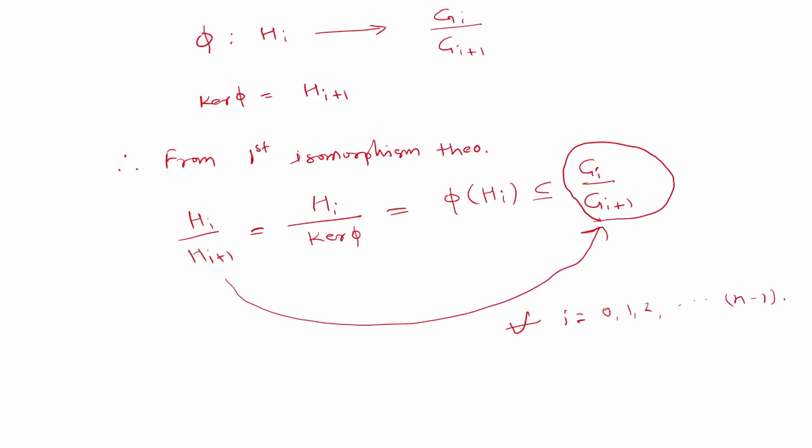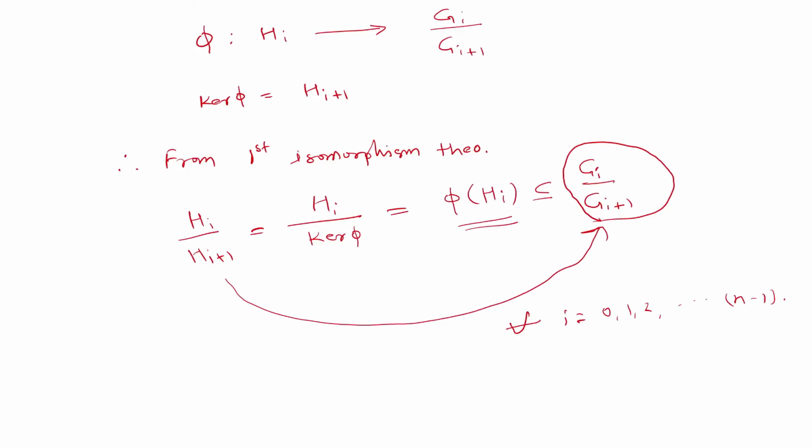this, phi of Hi, which is a subset of Gi by Gi plus 1, is an abelian group, since Gi by Gi plus 1 is an abelian group, and we know every subgroup of an abelian group is an abelian group, and therefore phi of Hi will be an abelian group.